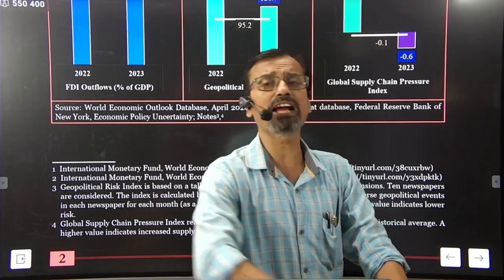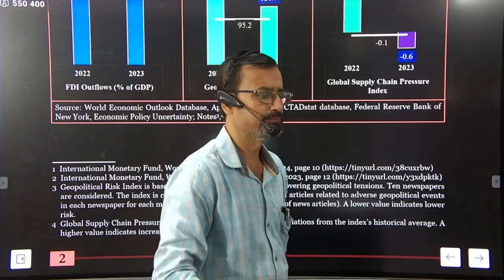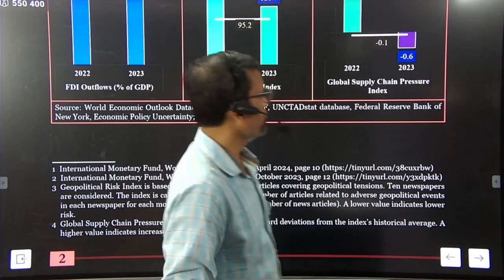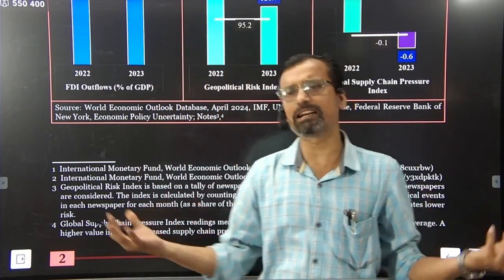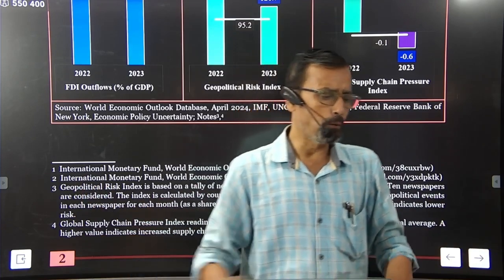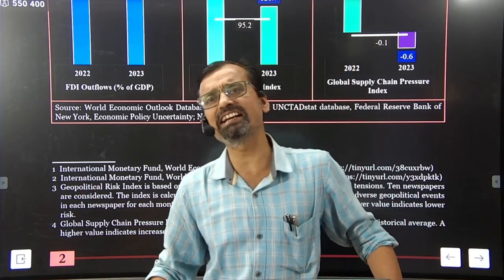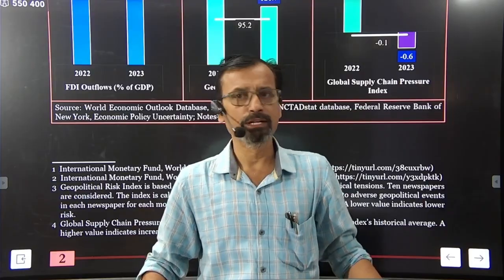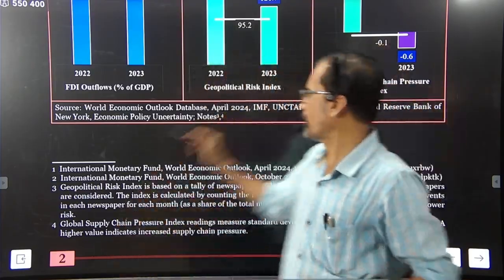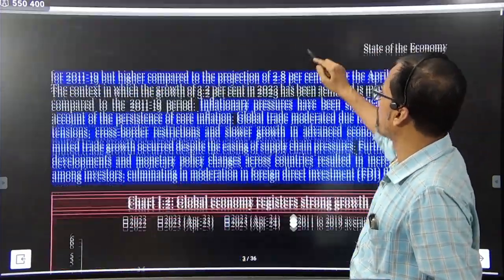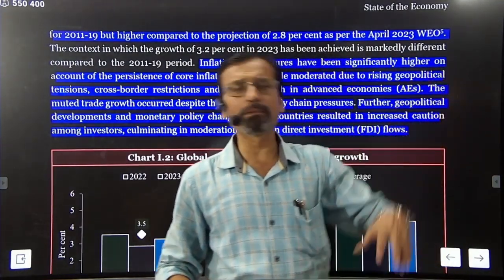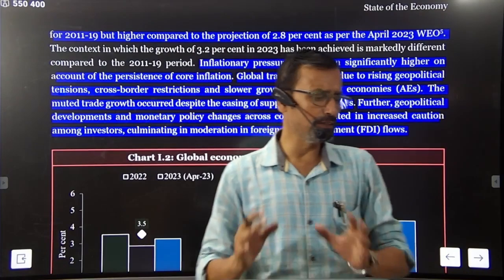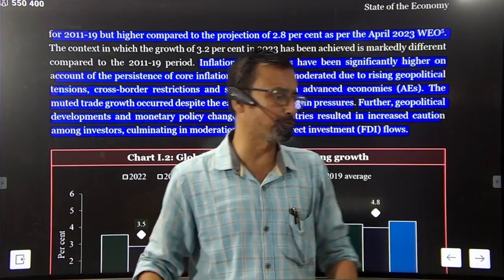Especially, the US faced high inflationary pressures, and consequently, when there is high inflationary pressure, what will obviously be the monetary policy? Policy rates were substantially raised in the USA to counter this global inflation. Due to the raising of the policy rate, investors become pessimistic, and that is why FDI flow becomes slow.